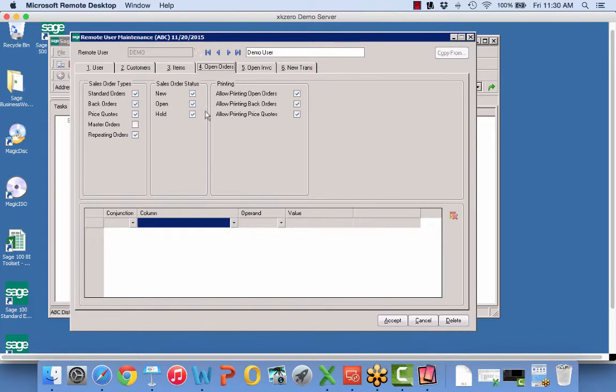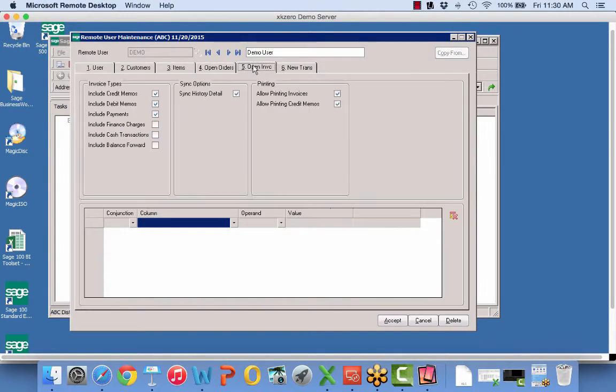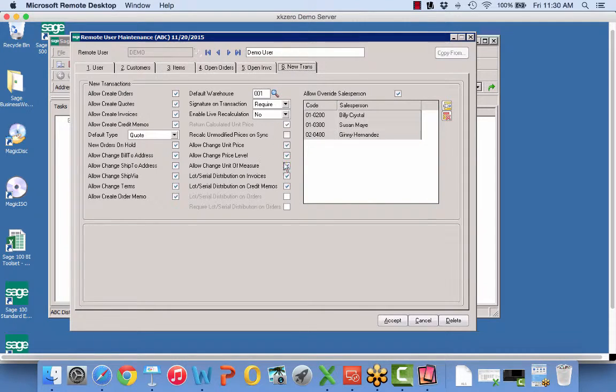Open orders, I can restrict what I want to show and whether or not I can reprint the open orders. Same with invoices, I can choose to show credit memos or debit memos or not. And then on the new transaction tabs, I have a lot of rules here, right? Here are the different types of transactions and whether or not I wish to give permission. So if they would never enter a credit memo from the field, I would just disable that box.